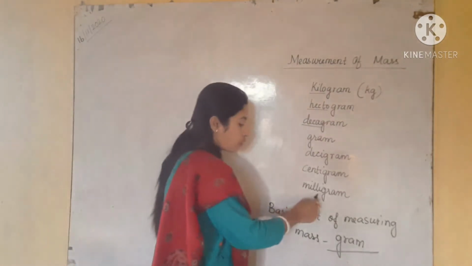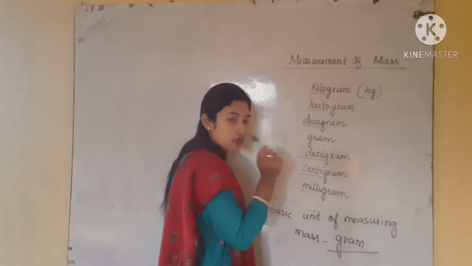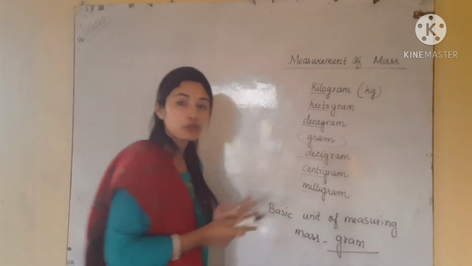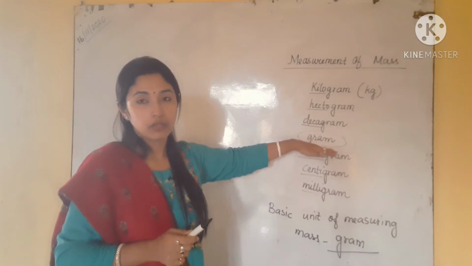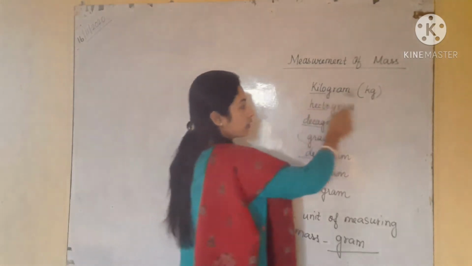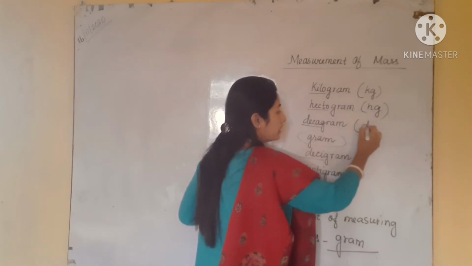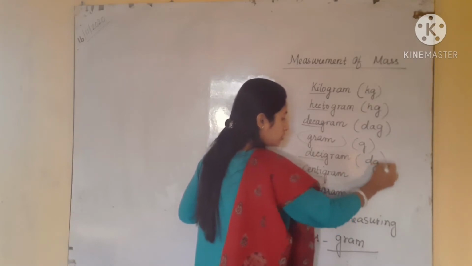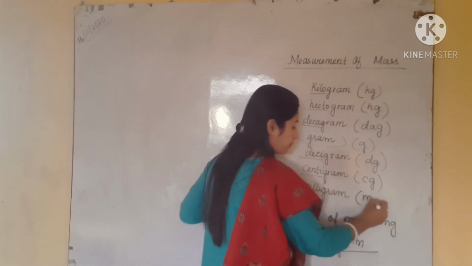So you can see the initial word is the same as in the previous one. In the previous topic we studied meter. For length, the basic unit was meter, so in this position we wrote meter. In the case of mass, we have to replace that meter with gram. So the first one is kilogram, in short kg. Hectogram will be hg, then decagram will be dag, and gram will be g. Decigram in short we write dg, then centigram we write cg, and milligram we write mg.